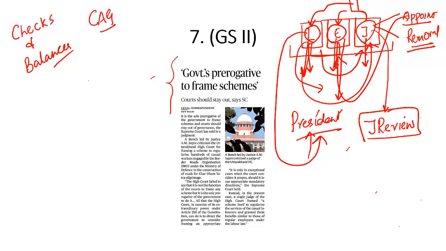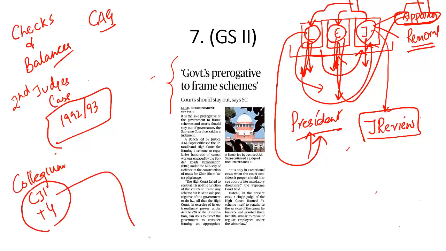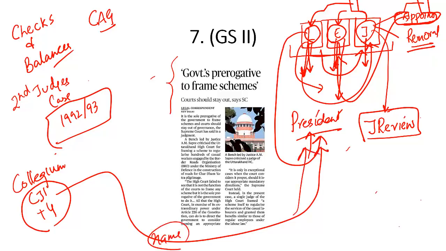But then over a period of time, since the second judges case of 1992-1993, the appointment of judges is done by the judges themselves. There is a collegium system, the Chief Justice of India plus 4 of his senior judges. They recommend names to the President who can be appointed as the judge of a High Court or the Supreme Court. And this name is binding on the President.